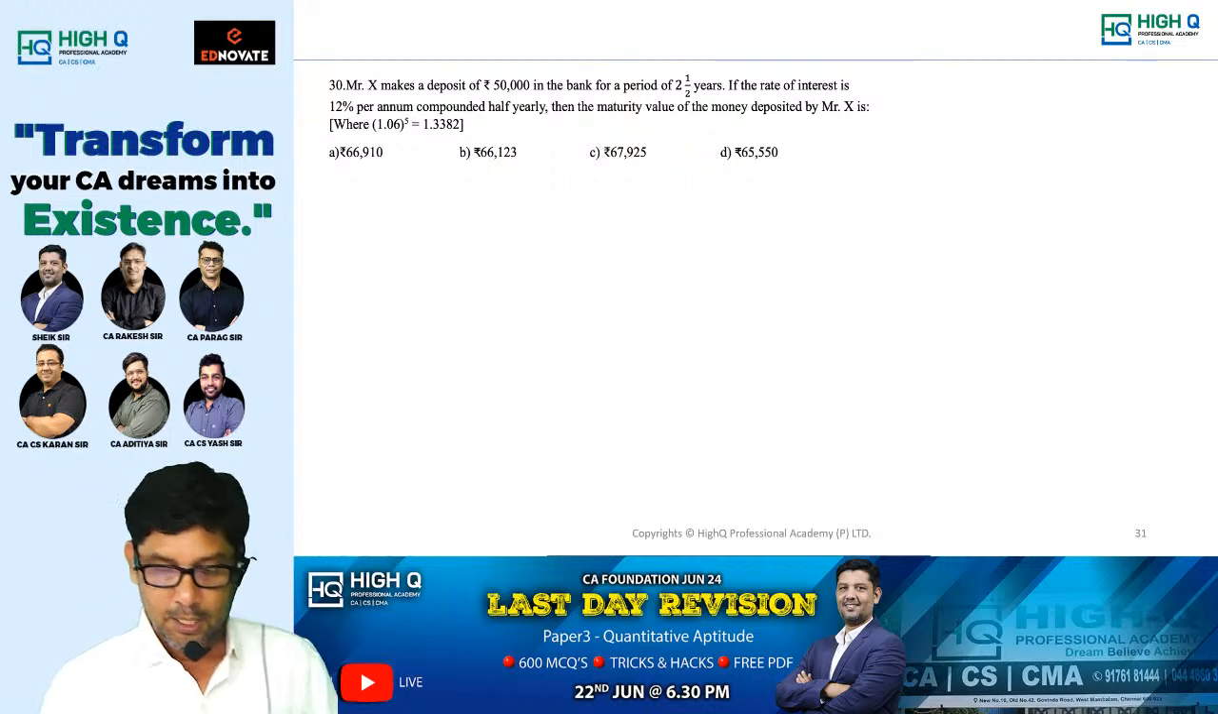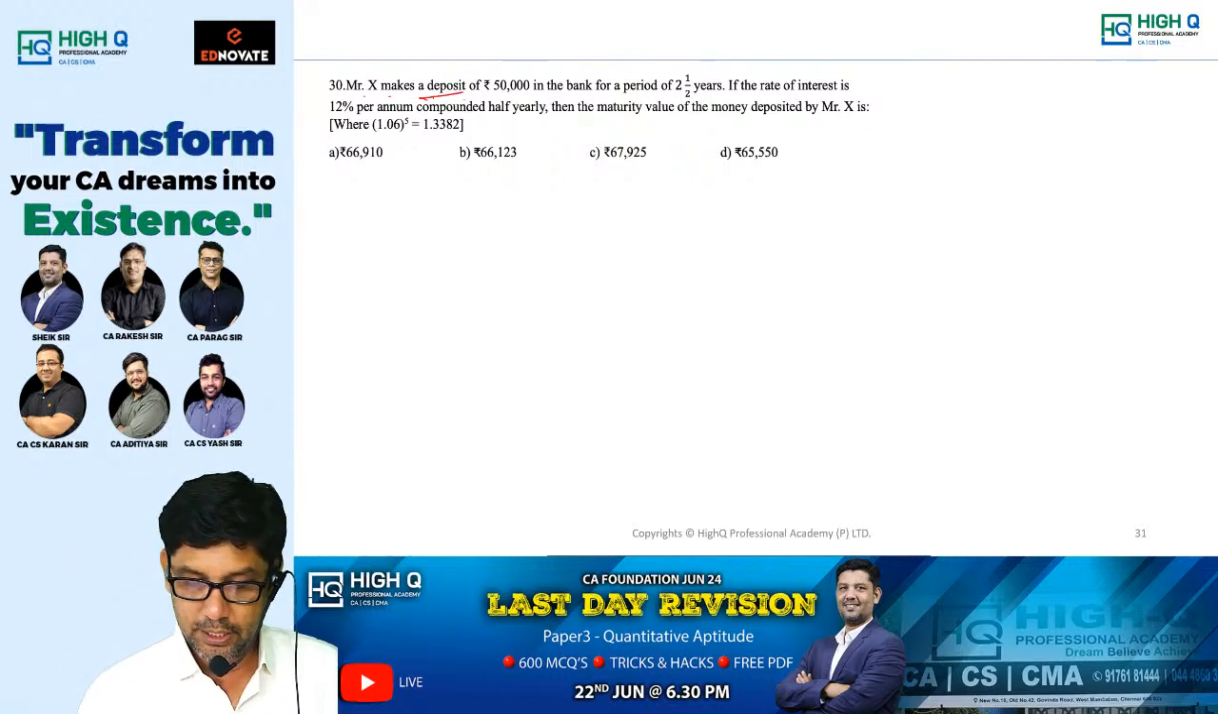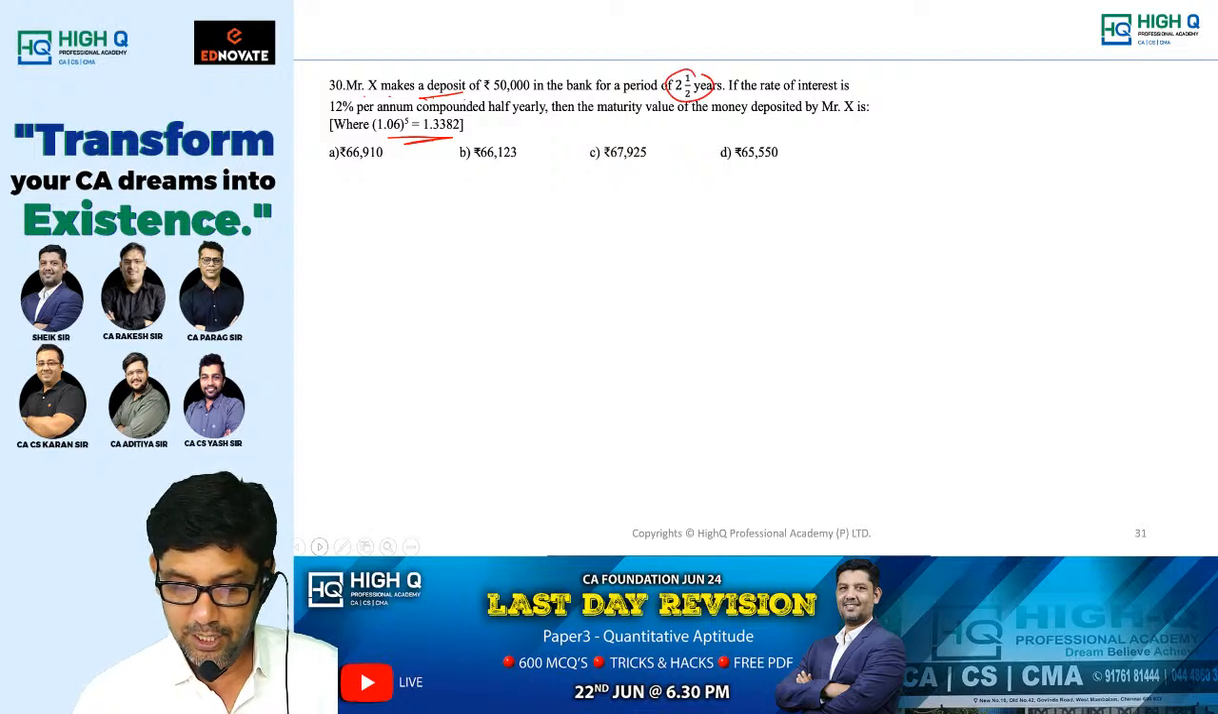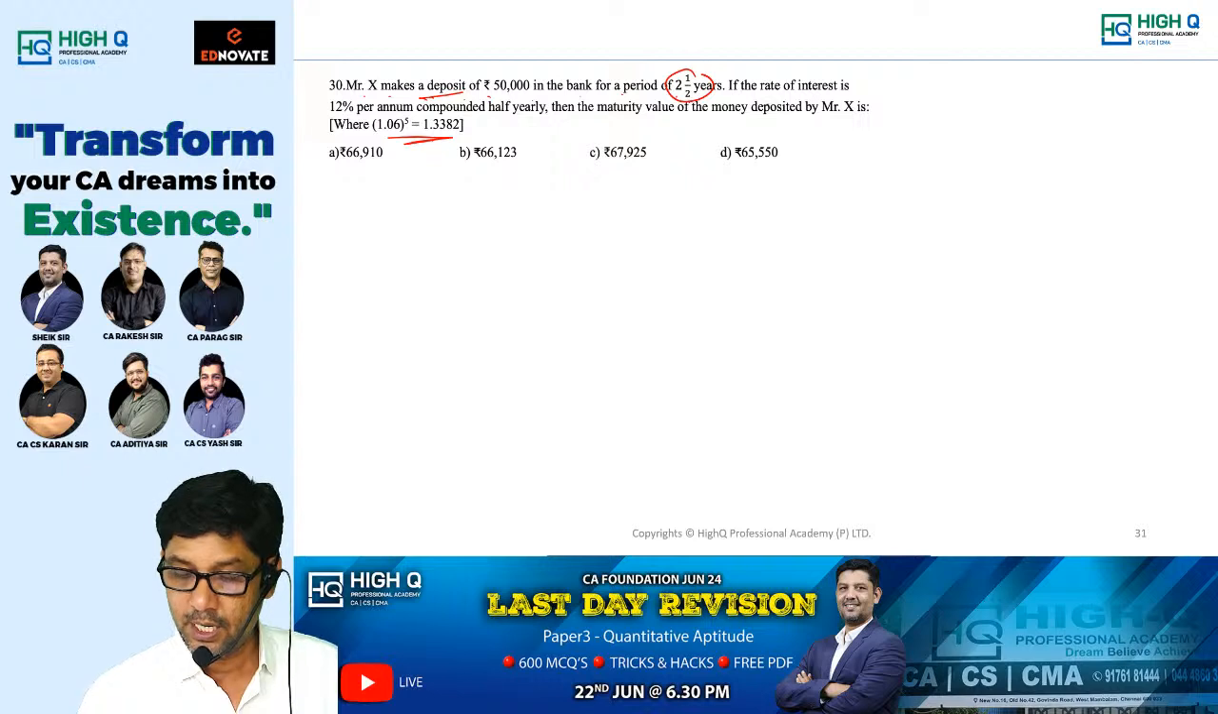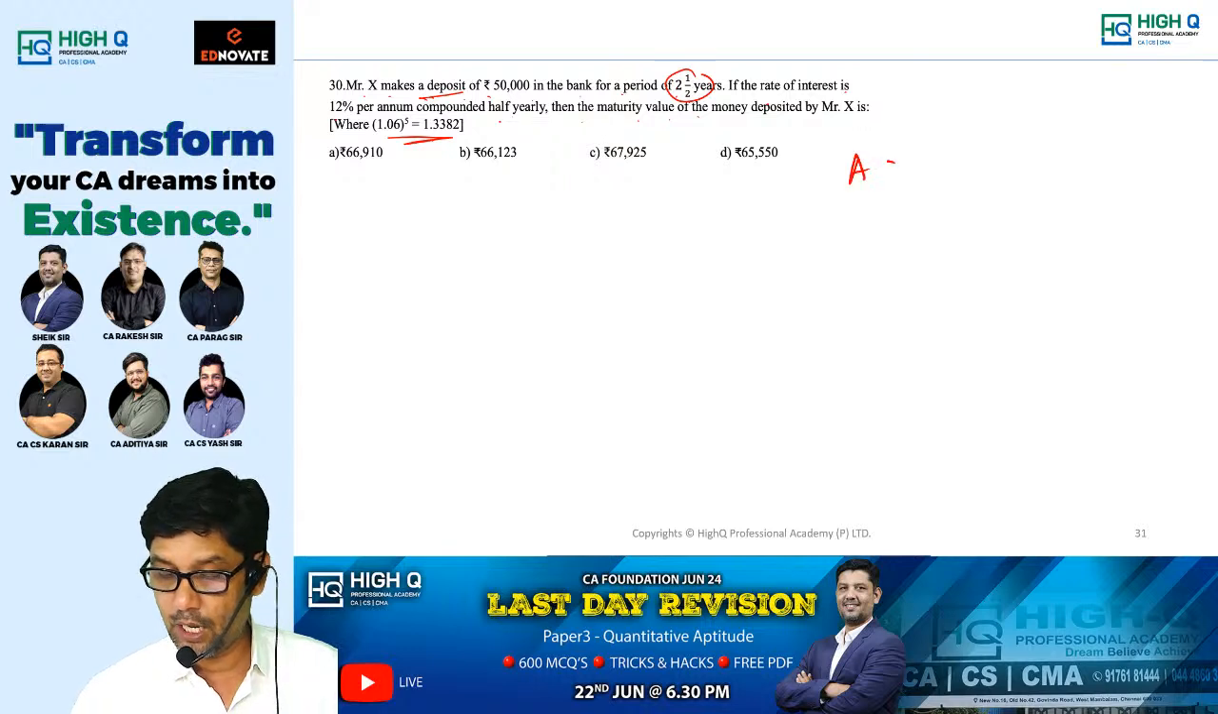Next. Mr. X makes a deposit. Sir, some value is given. 2.5 years, sir. I think we can do it directly. Yes, you can do it directly. X makes a deposit of 50,000 rupees in the bank for the period of 2.5 years. If the rate of interest is 12% per annum compounded half yearly, then the maturity value, that means they ask you to find out the amount.